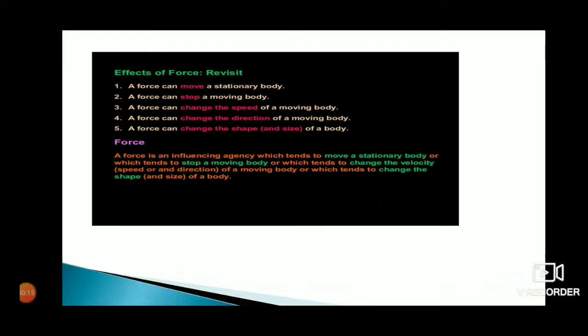From these effects, we can conclude that a force is an influencing agency which tends to move a stationary object, or which tends to stop a moving object, or which tends to change the velocity of a moving object, or which tends to change the shape of a body. This is nothing new. These are just the effects of the force on a body.